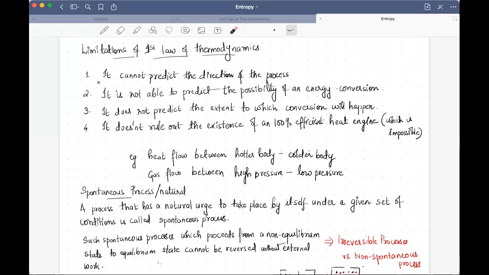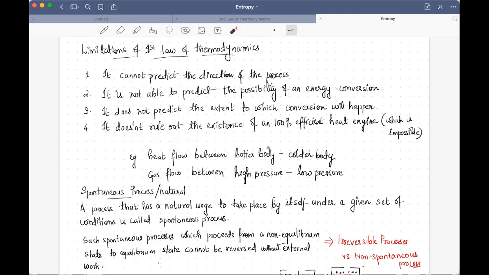The first important limitation that we need to know is that the first law is not able to predict the direction of the process, any process, be it a movement of heat from a hotter body to a colder body, or movement of a gas from a high pressure region to a lower pressure region. The first law doesn't talk about the direction in which these processes should happen.